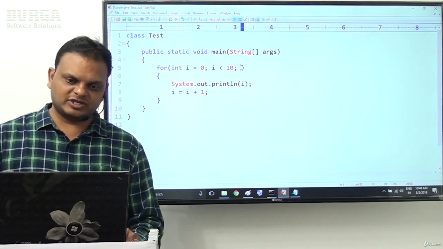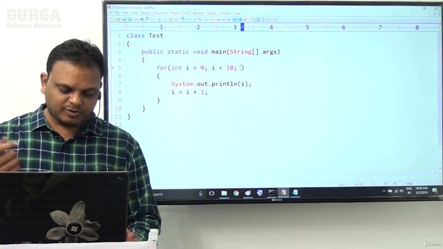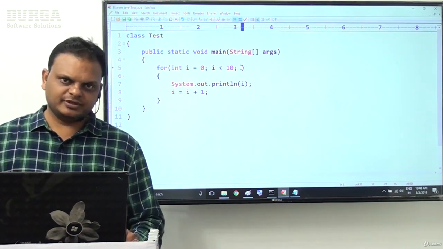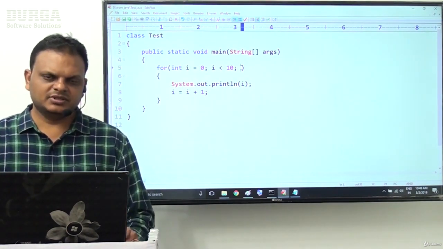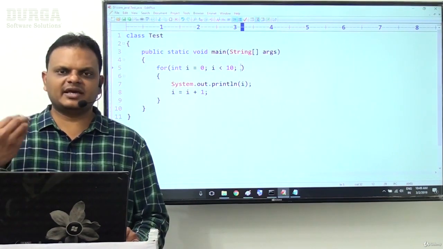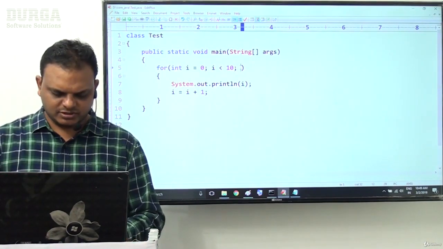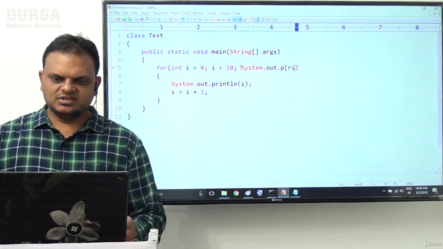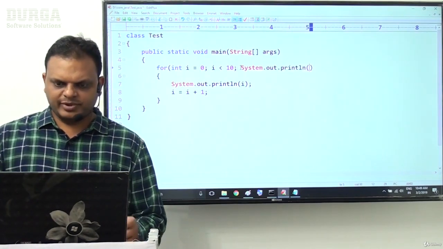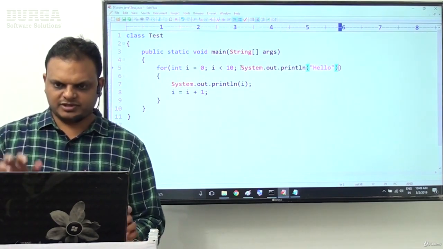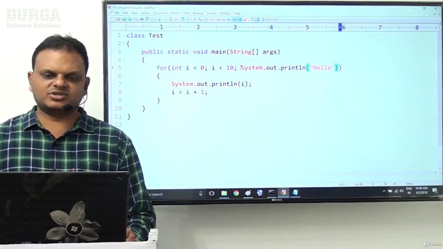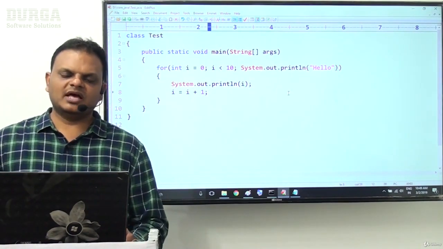We can write a for loop without expression 3. Is it possible to provide any other statement, like a SOP statement, as expression 3? Let's say for example, I want to provide System.out.println("hello") here. Is it possible to provide it like this as expression 3?